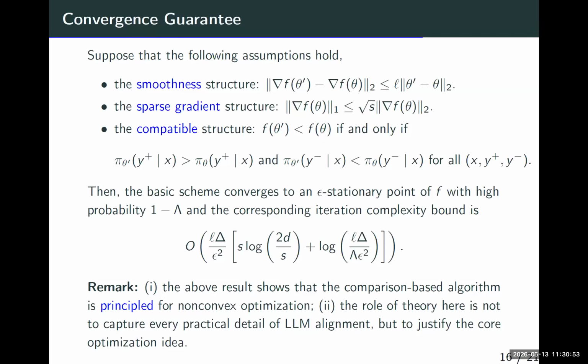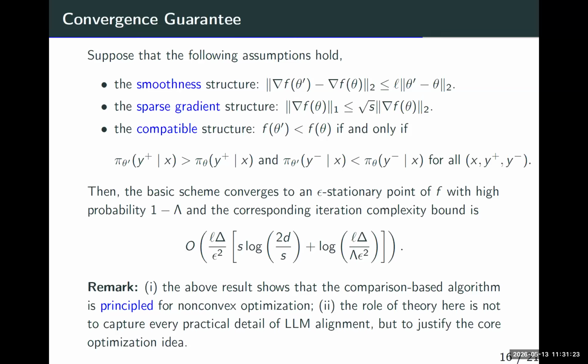Then we provide some theoretical guarantee. Under the standard smoothness condition and the so-called sparse gradient structure, meaning a compatible structure, there exists a function f that is compatible with this oracle. I agree that there may not be such an f, but we prove a theoretical guarantee assuming we have such a function f.